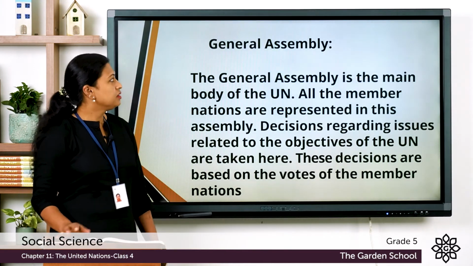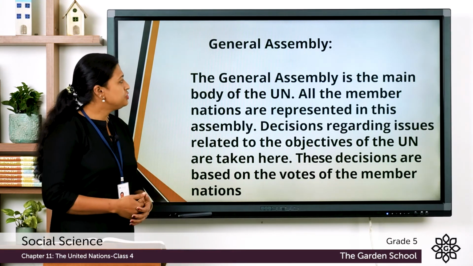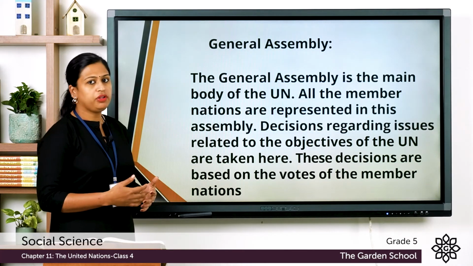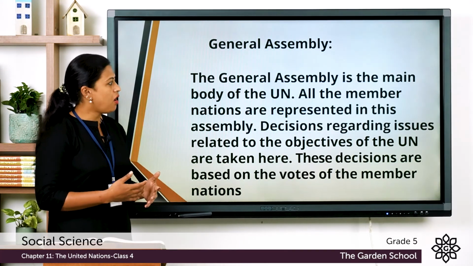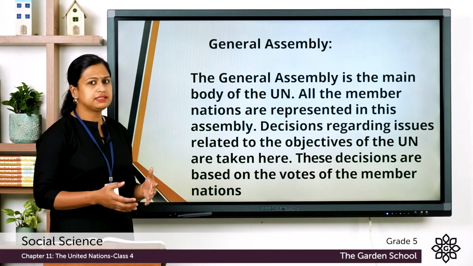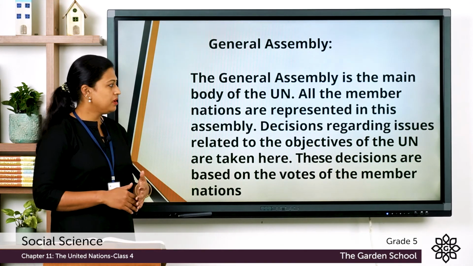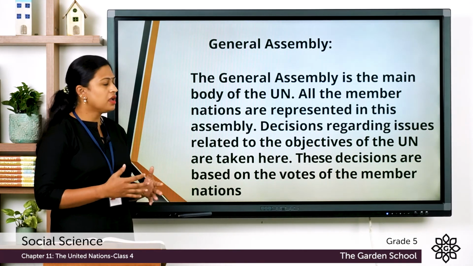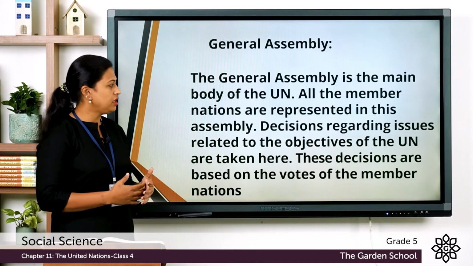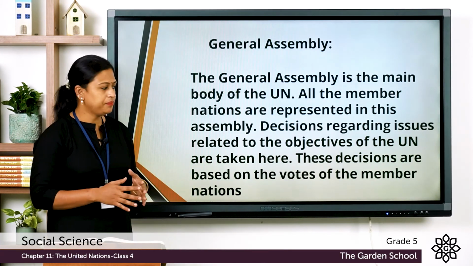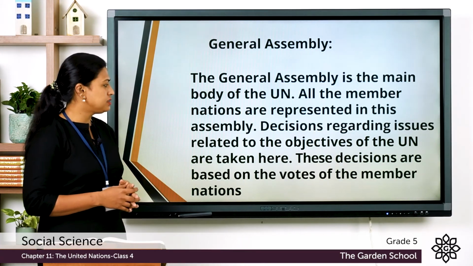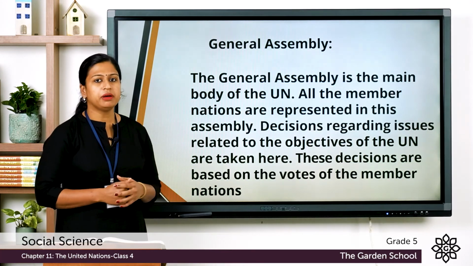Next one, General Assembly. The General Assembly is the main body of the United Nations. All the member nations are represented in this assembly. Decisions regarding issues related to the objectives of the UN are taken here. These decisions are based on the votes of the member countries.